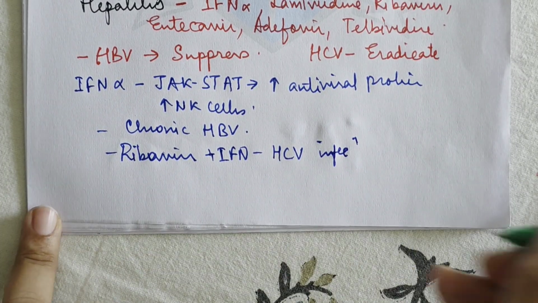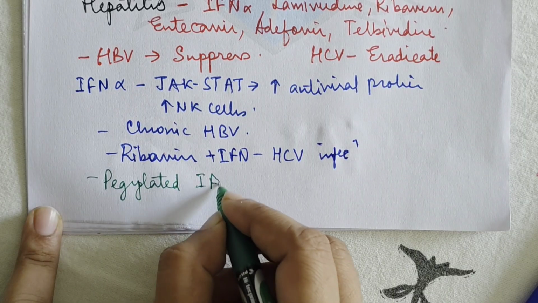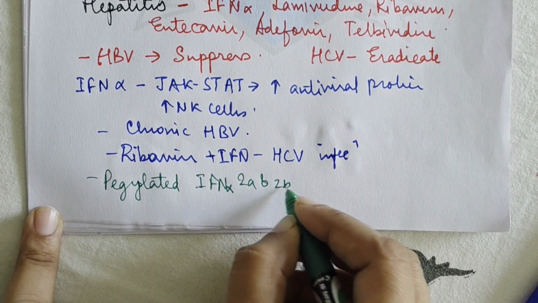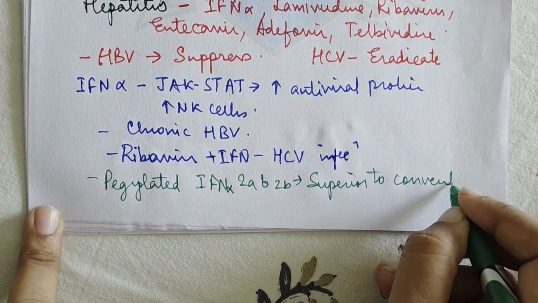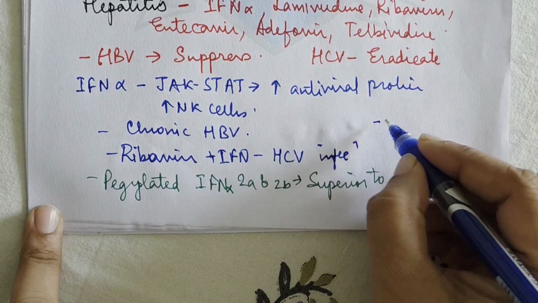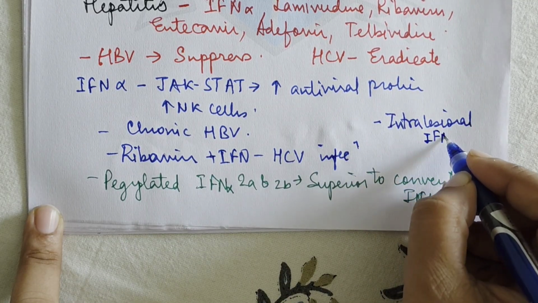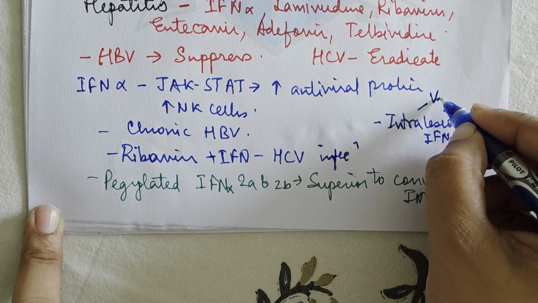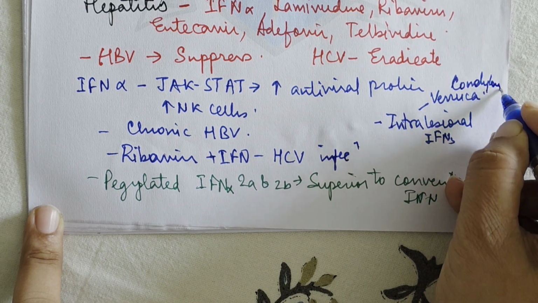Then there is another category called pegylated interferon alpha 2A and 2B. They are superior to conventional interferons. Okay, pegylated ones are more superior. Another thing is that intralesional interferons are also used in verruca vulgaris and condyloma acuminata.